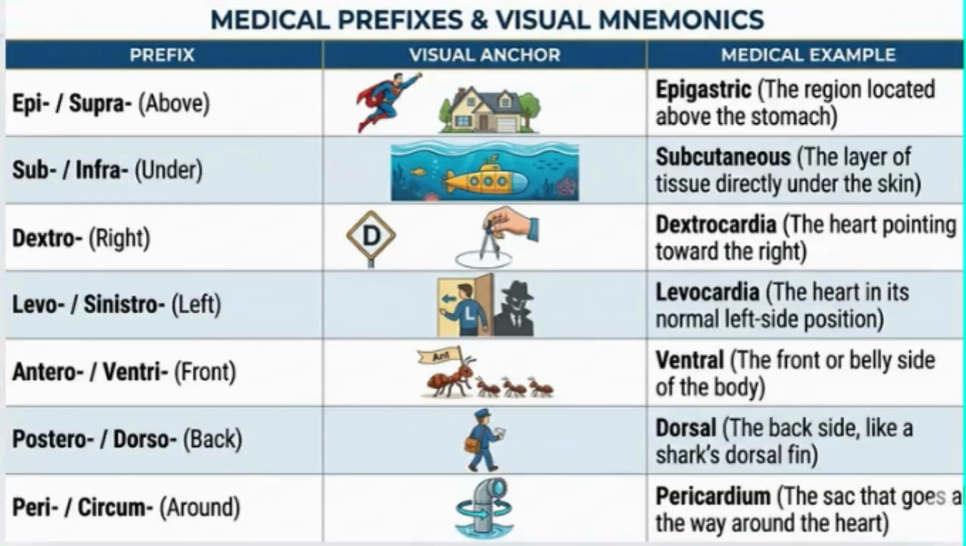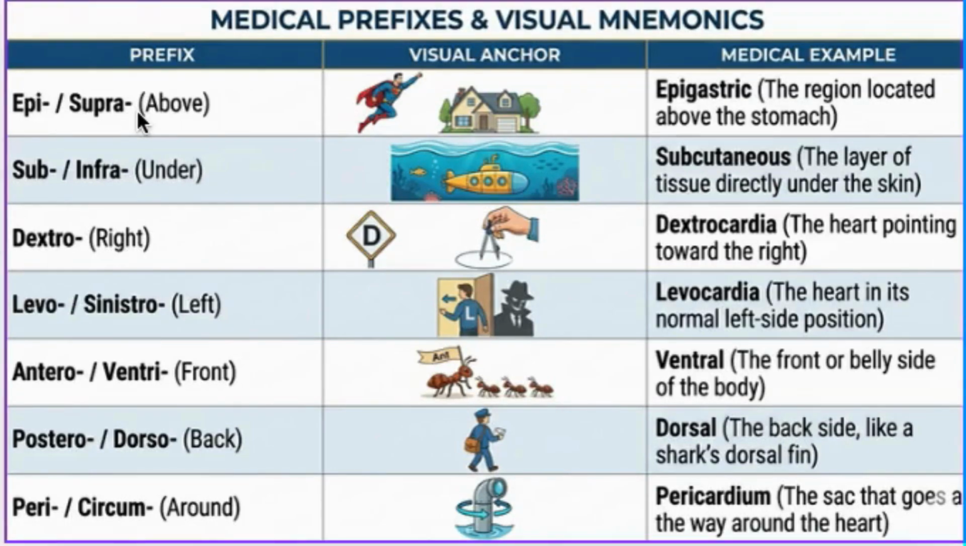Next, we have the medical GPS, or the location prefixes. These are prefixes that express the location, like where exactly is the thing? Is it above? Is it under? Is it below? Is it around? And so on. So the first one you have is epi or supra.